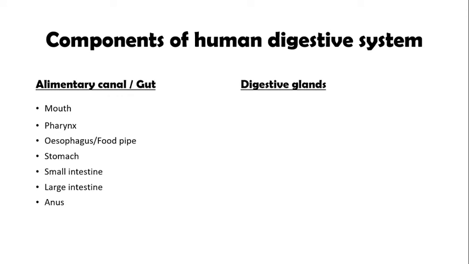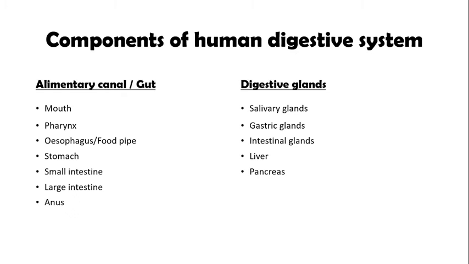Digestive glands are of many types. Some of them are situated in the alimentary canal itself, and the others are outside the alimentary canal. But the digestive glands which are outside the alimentary canal also pour their secretion into the alimentary canal. Let's have a look. So we have to study about 5 types of digestive glands.